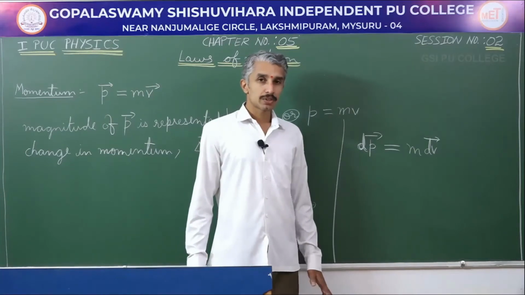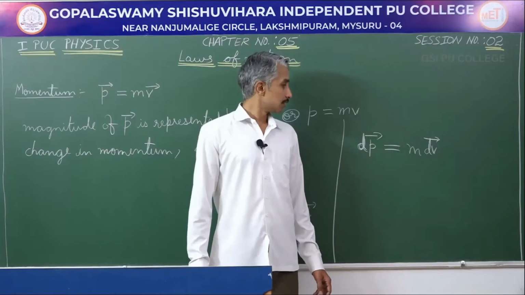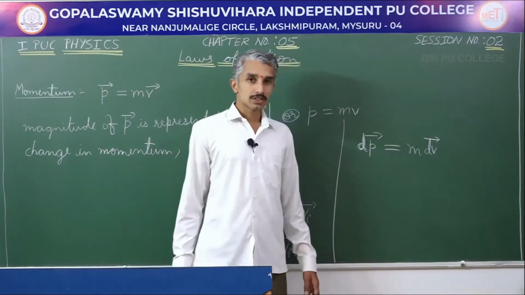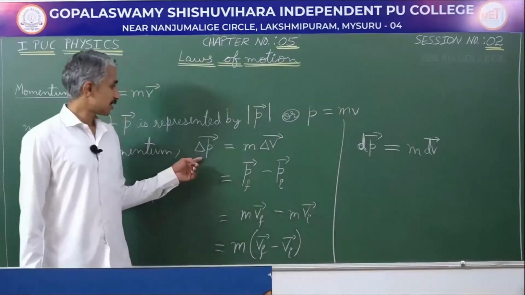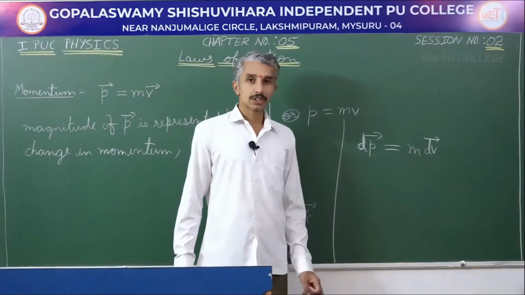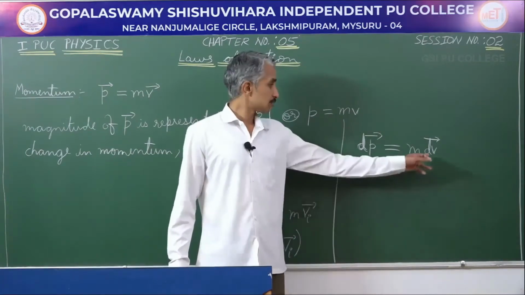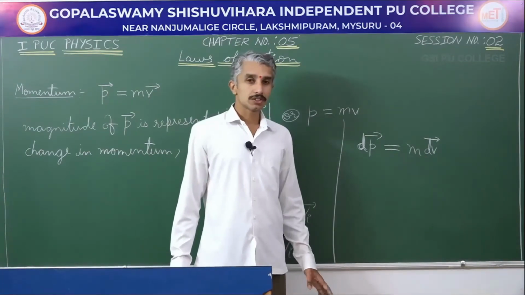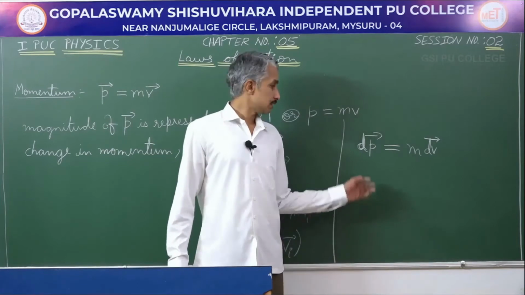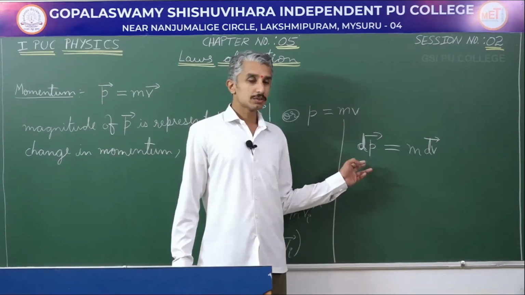We will be learning about differentiation from first PUC in your mathematics. So in all those cases, instead of delta P or delta V, we will be using the term dP or dV, which is a very small change in momentum or a very small change in velocity. The other way of telling it is change in momentum as the limit tends to 0.